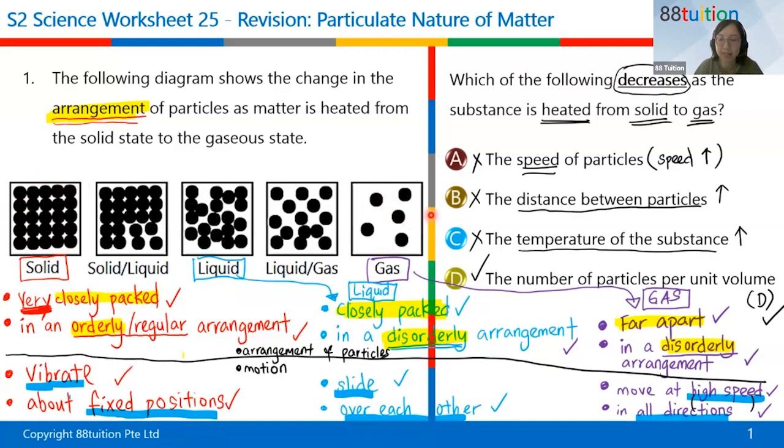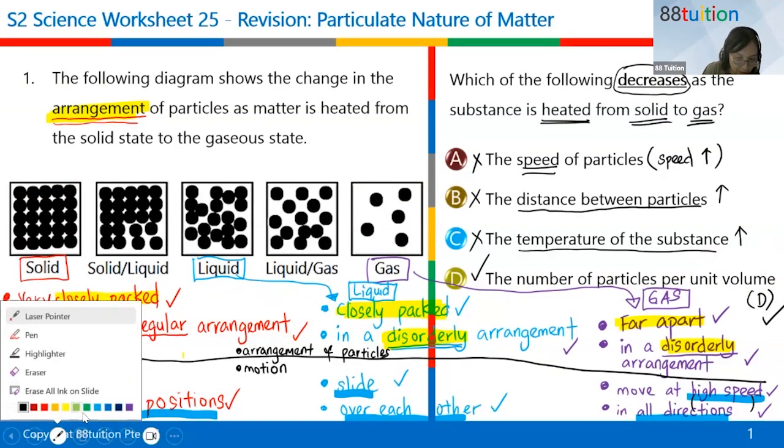If you are talking about the same volume, per unit volume means in the same volume, per 1 unit of volume. Volume means space. All right, so gas particles, because they are far apart, you only have 1, 2, 3, 4, 5 atoms, let's say 5 grams. So the number of particles over here, there are 5 particles. Over here, I have 25 particles. So it's true that the number of particles in the unit volume goes down.